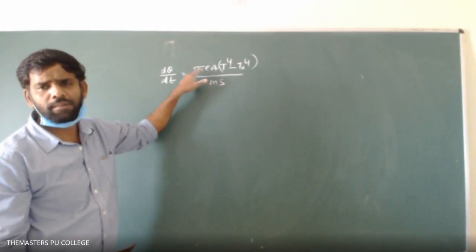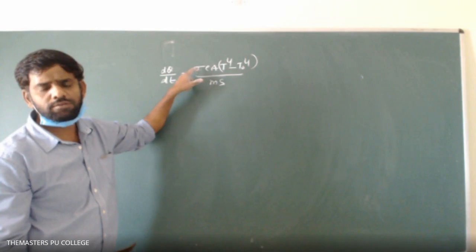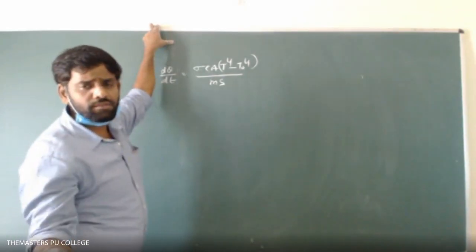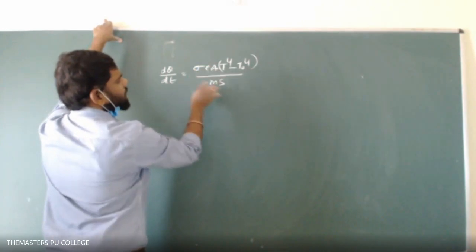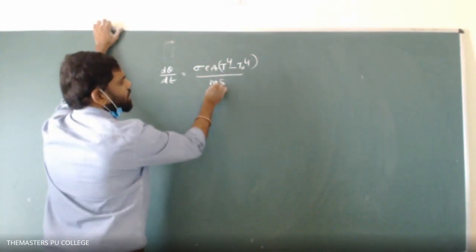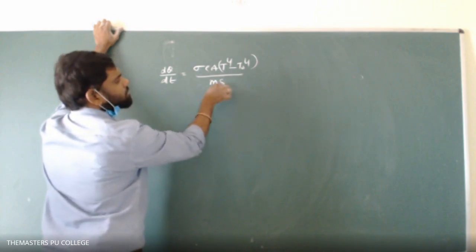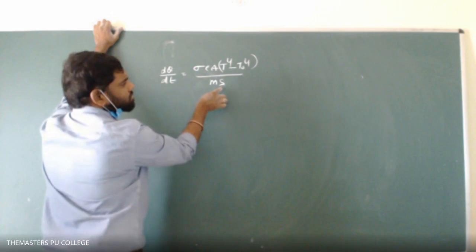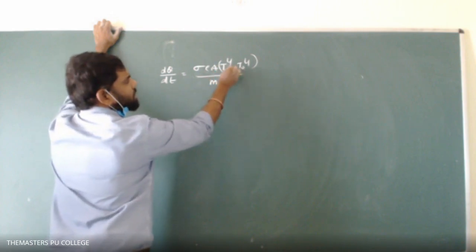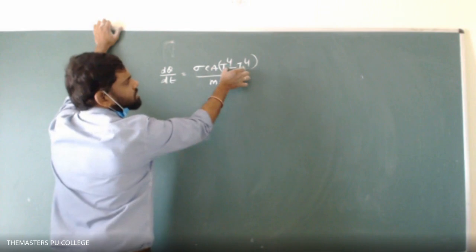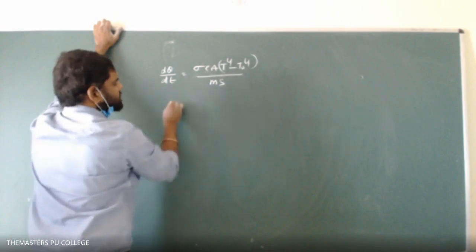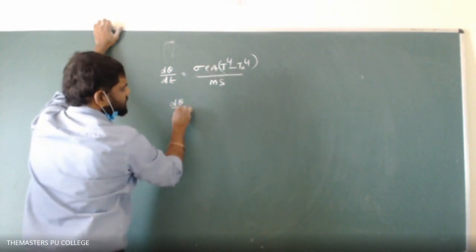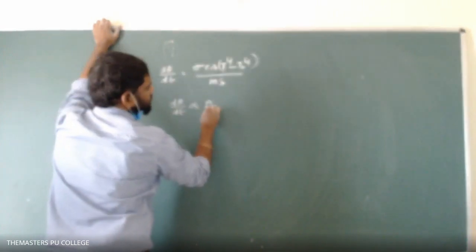Now, here they have given that the spheres are made up of the same material. Observe clearly: the mass is different, but densities are the same and specific heats are the same. So emissivity is also the same. They are heated to the same temperature and exposed to the same surroundings, so this is also constant for both spheres. So specific heat is constant, emissivity is constant. Hence, I can write d theta by dt is directly proportional to A by m.